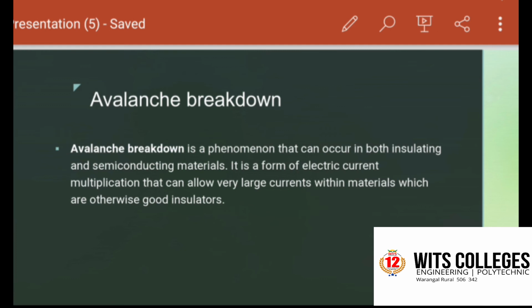So these new carriers again acquire sufficient energy from the field and collide with other immobile ions, thereby generating further electron hole pairs. This process is cumulative in nature and results in the generation of an avalanche of charge carriers within a short time. This mechanism of charge carrier generation is known as avalanche multiplication. This process results in the flow of a large amount of current at the same value of reverse bias.